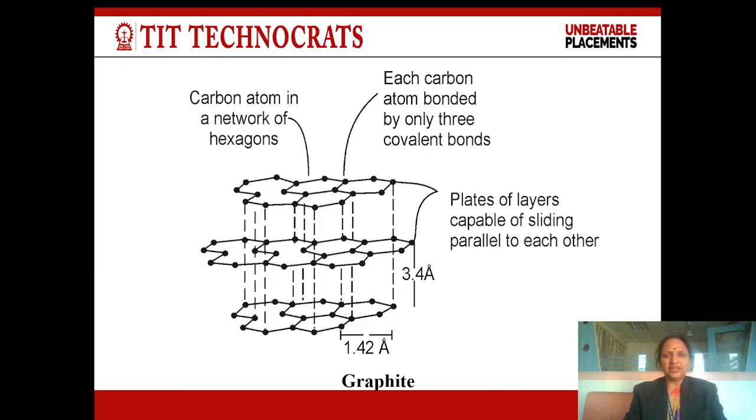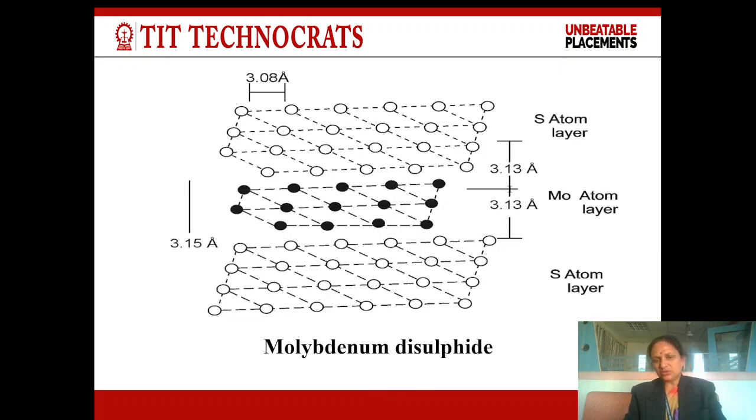This is the structure of graphite. Each carbon atom is bonded with 3 covalent bonds. There is a hexagonal structure of carbon frame. Both the plates have a distance of 3.4 angstrom between them, and the distance between two carbon atoms in the graphite structure is 1.42 angstrom. This is the structure of molybdenum disulfide. It is also present in a layer structure. The distance between two atoms is 3.08 angstrom and the distance between two plates is 3.15 angstrom.